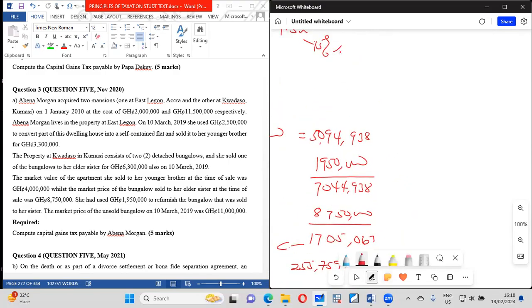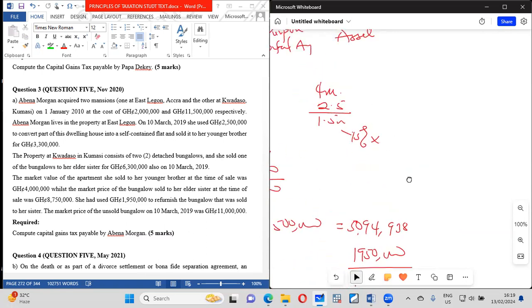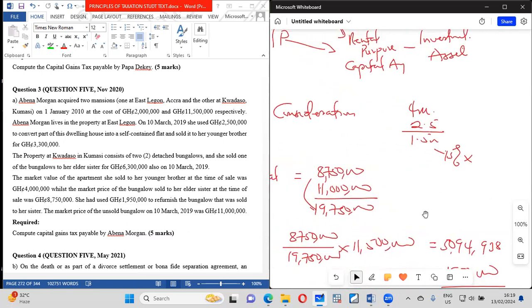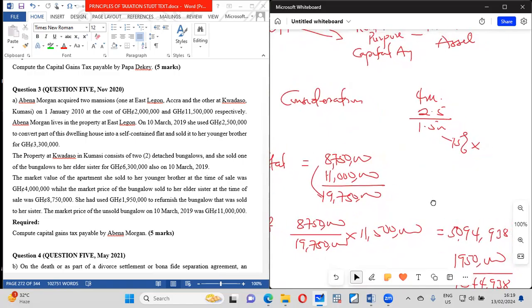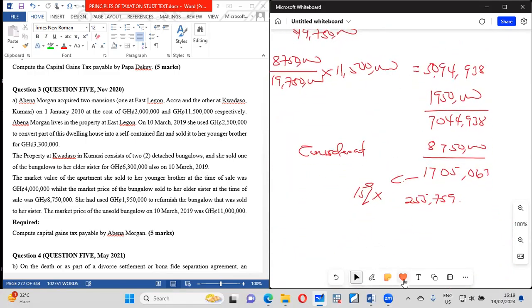So the 1.5, you will tax at 0.15, and that one alone is 225. So it was 1.5 and it is 225,000.